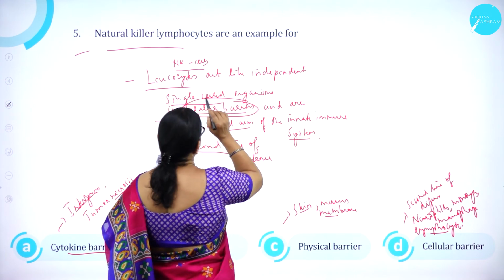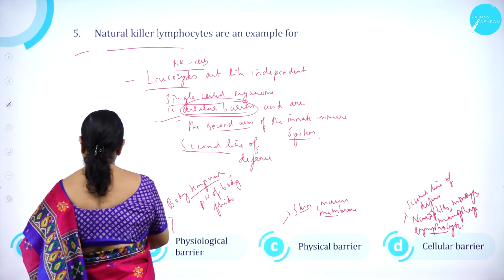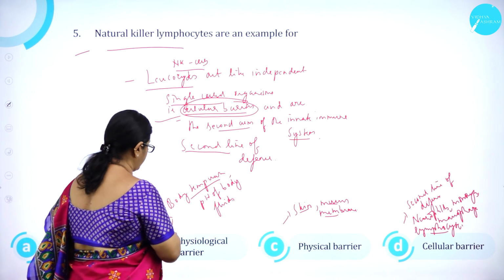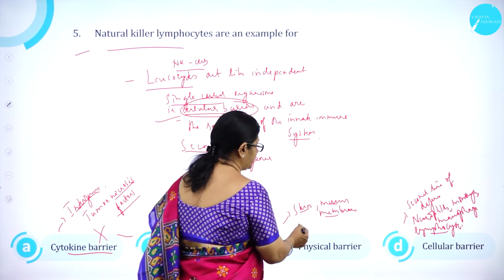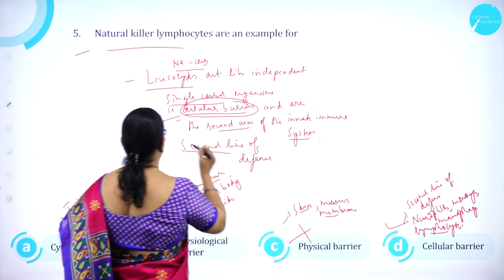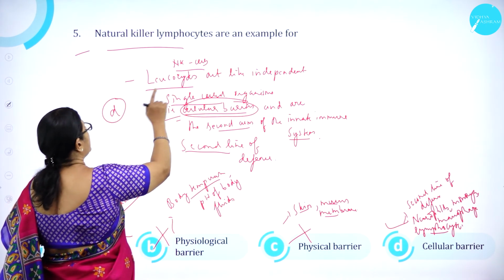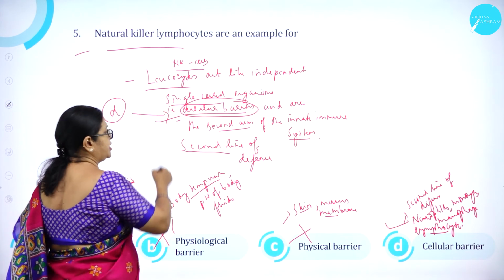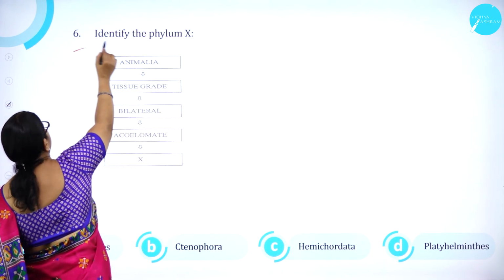So, natural killer lymphocytes are an example for cellular barriers. So, option A, cytokine barriers is wrong. Option B, physiological barrier is wrong. Option C, physical barrier is wrong. Option D, cellular barrier is correct. So, option D, natural killer lymphocytes are an example for what? Cellular barriers. Moving on to question number 6.